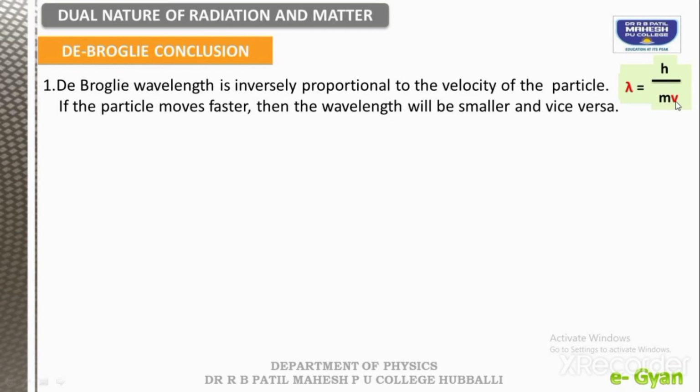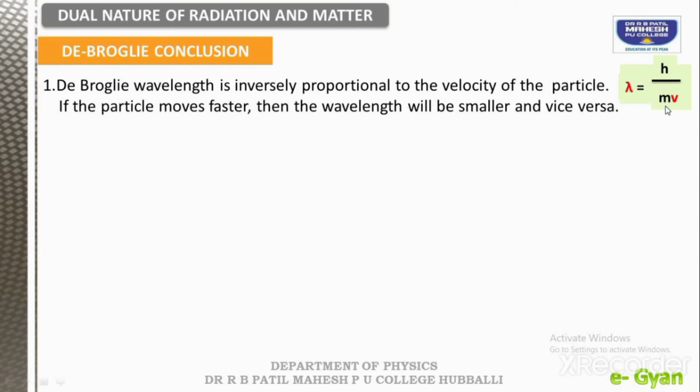If the velocity is equal to 0, then mathematically we can say h divided by m into 0, that is, the denominator becomes 0. So this lambda we cannot find out, it is infinite. If velocity is very high, then this wavelength will be very small, which is invisible. If velocity is very small, then the wavelength is maximum.